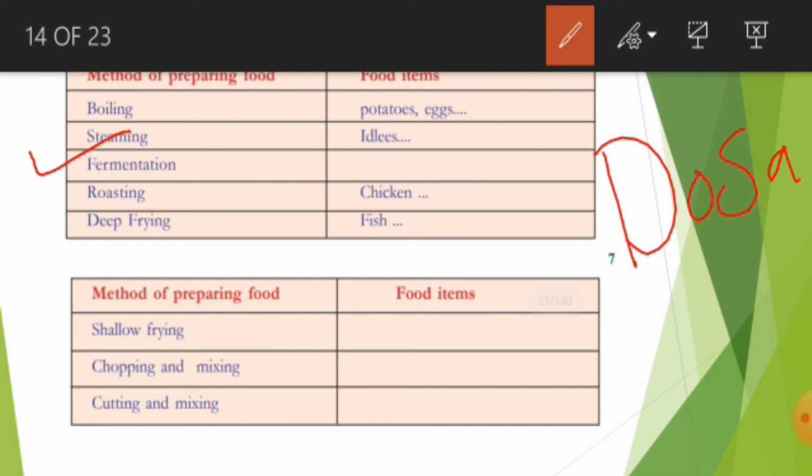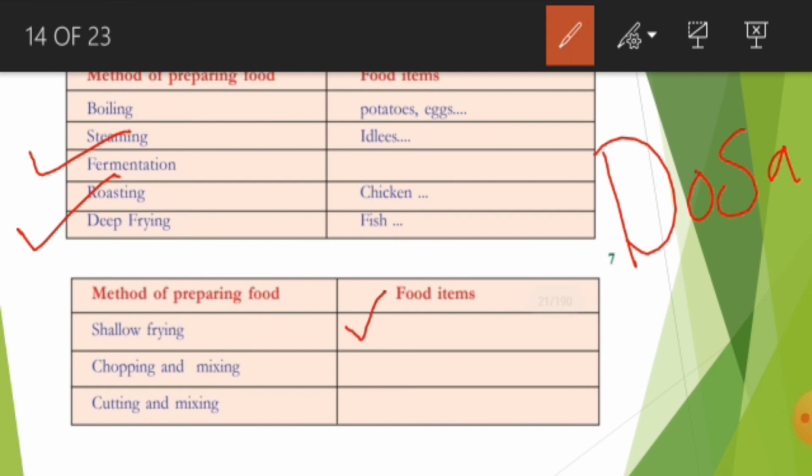Now roasting. Chicken and other non-veg materials are prepared by roasting. Fish and other non-veg curries are also prepared by deep frying. Now let us see some more methods of preparing the food. Shallow frying. Now you write what are the things that are prepared by shallow frying. This is your activity, kids.